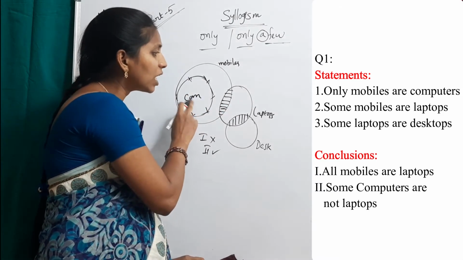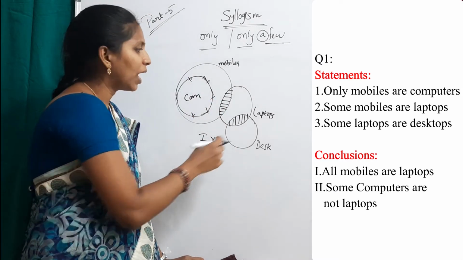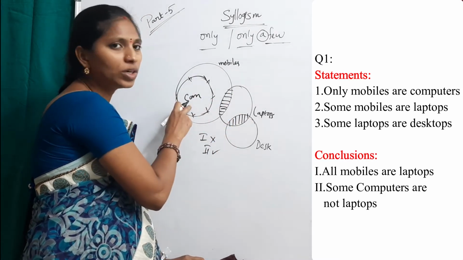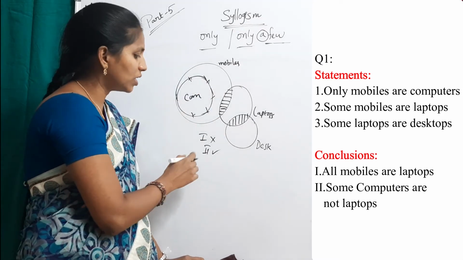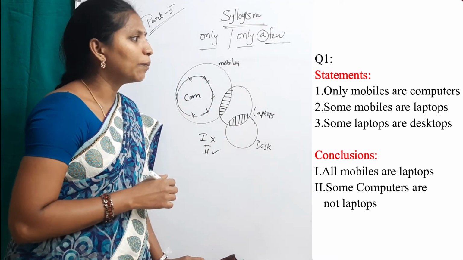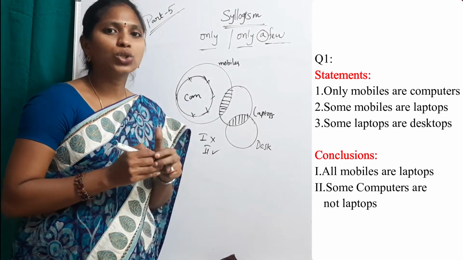Some computers are laptops is false. And some laptops being computers is a possibility is false. So the answer for this question is the second one, that is, some computers are not laptops is true.